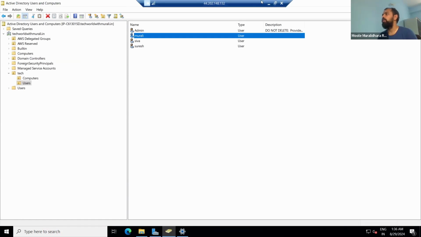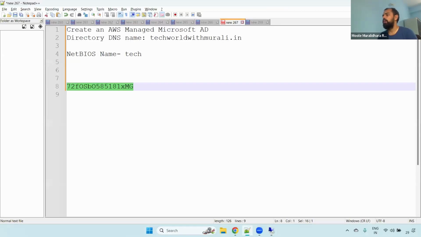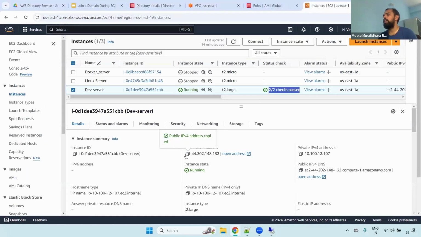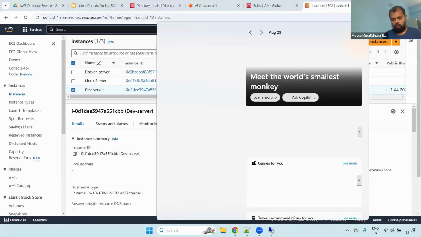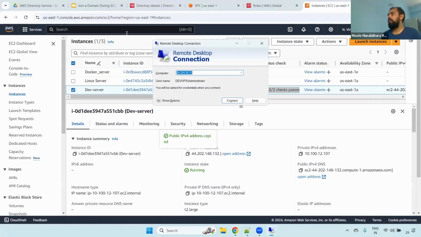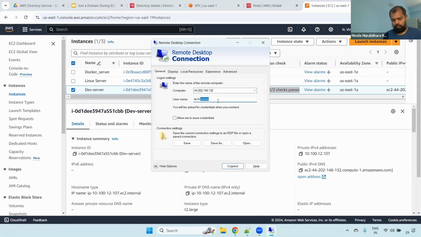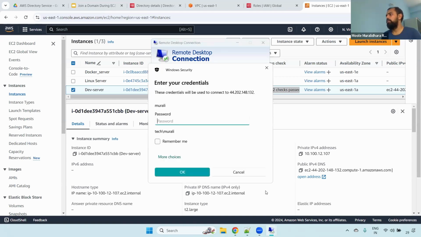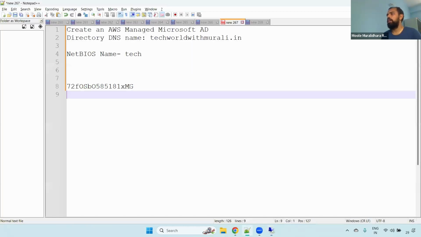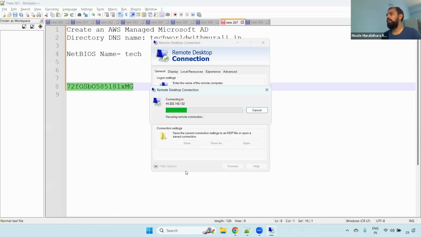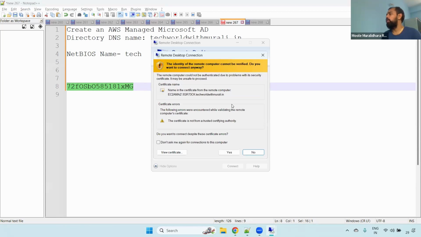Now what I'm doing here is going to that particular instance and copying the public IP. Now I will try with the Murli user. RDP, and here, instead of admin, I'm giving Murli. I have given only the Murli user admin access. If it is asking for the password, the password is this one only. Just copy paste. You can give any password you wish.